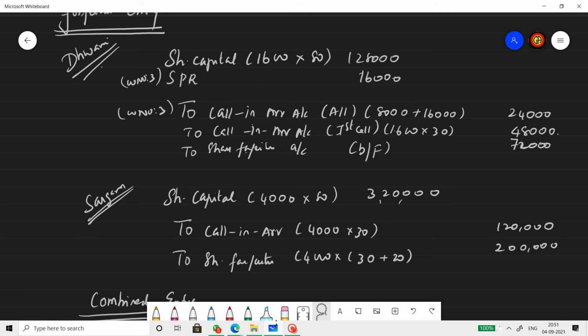Calls in arrears. Well, it's better you have one account for that, but in order to understand it better, I have separated it as calls in arrears for allotment and calls in arrears for first call. Calls in arrears for allotment, we need to do a working note for that also now.